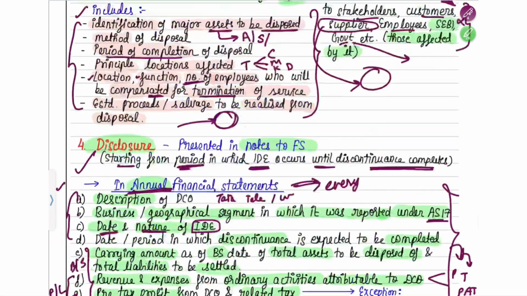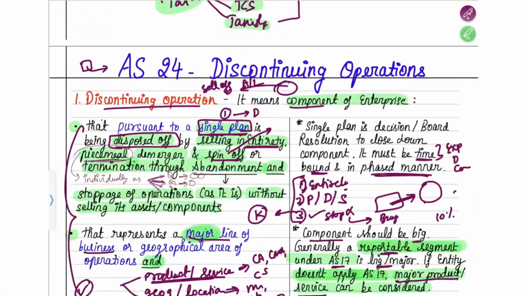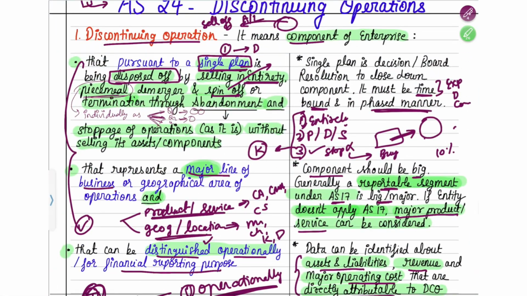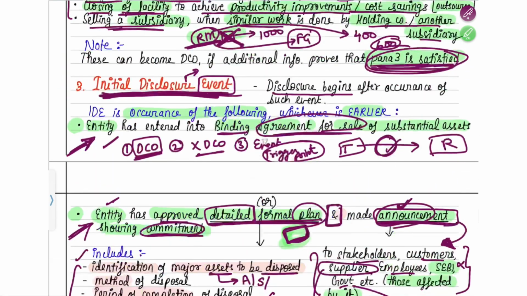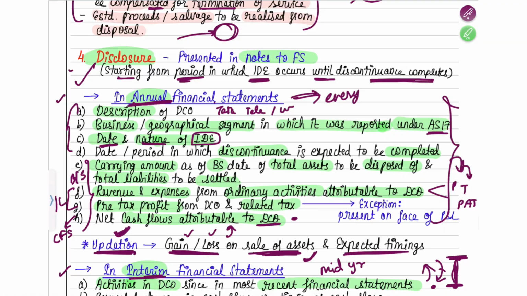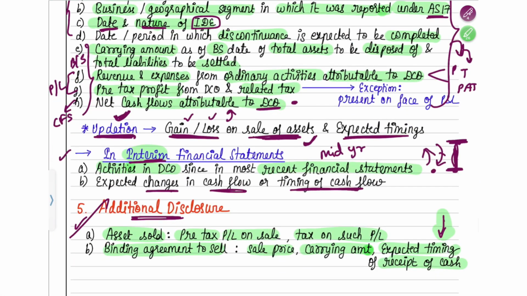So that was all about your AS24. I hope you understood this. Let me give you a quick recap. First, you understood what is a discontinuing operation, then what is not a discontinuing operation, then what the trigger point is, from which period we have to start disclosing it, what that event is. Then we understood what we have to disclose, and some additional disclosures.